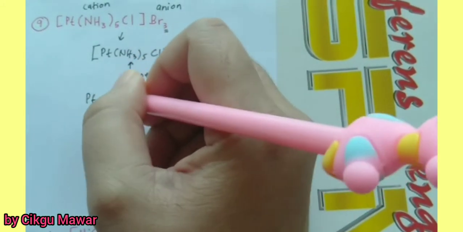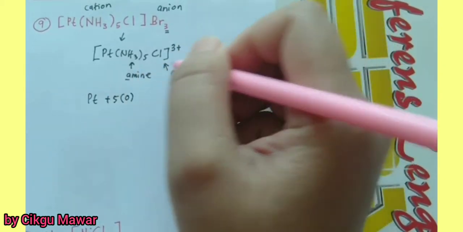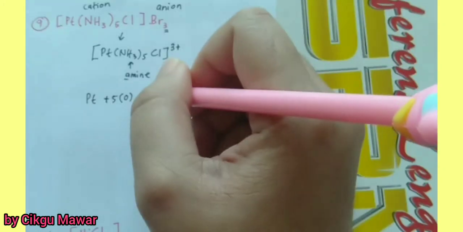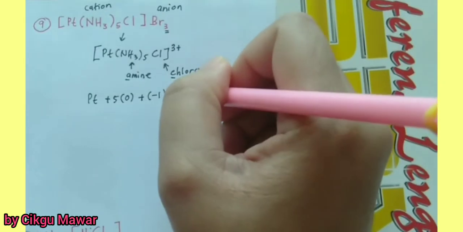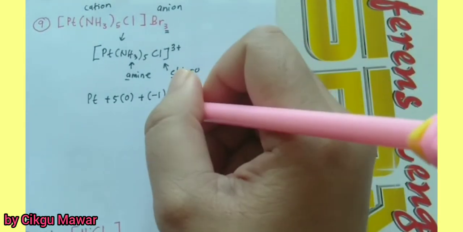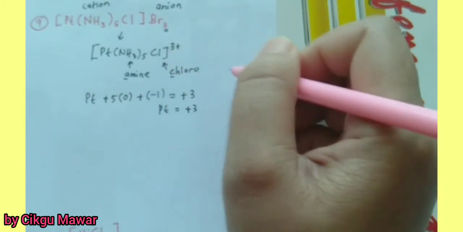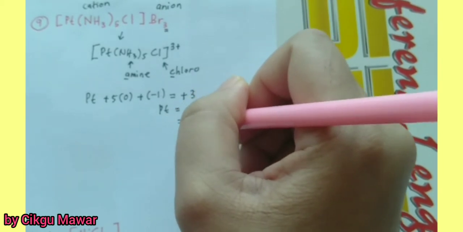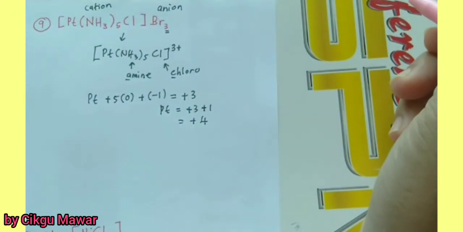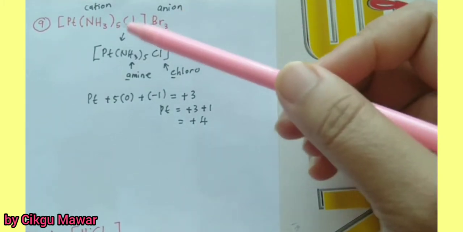Pt plus 5 times ammonia, a neutral ligand, so 0, plus negative 1 of chloro, equals positive 3. Then platinum is equal to positive 3 plus 1, so positive 4 oxidation state. Then let's name the compound.